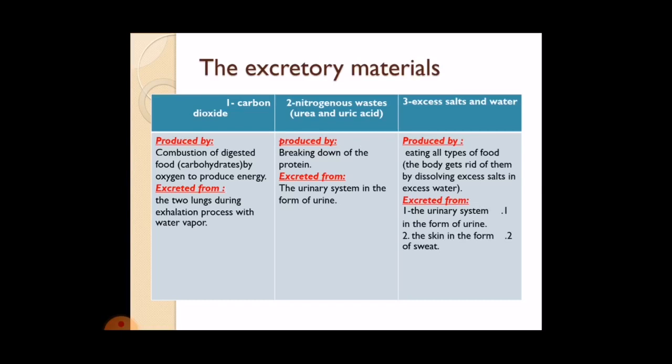Excess salts and excess water are produced by eating all types of food. The body gets rid of them by dissolving excess salts in excess water, excreted from the urinary system in the form of urine and from the skin in the form of sweat.